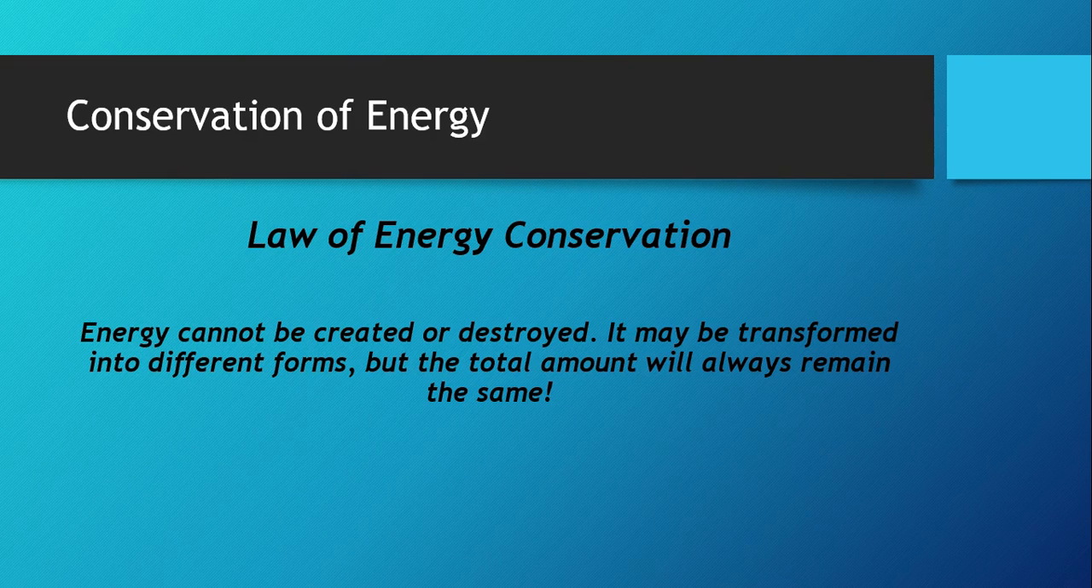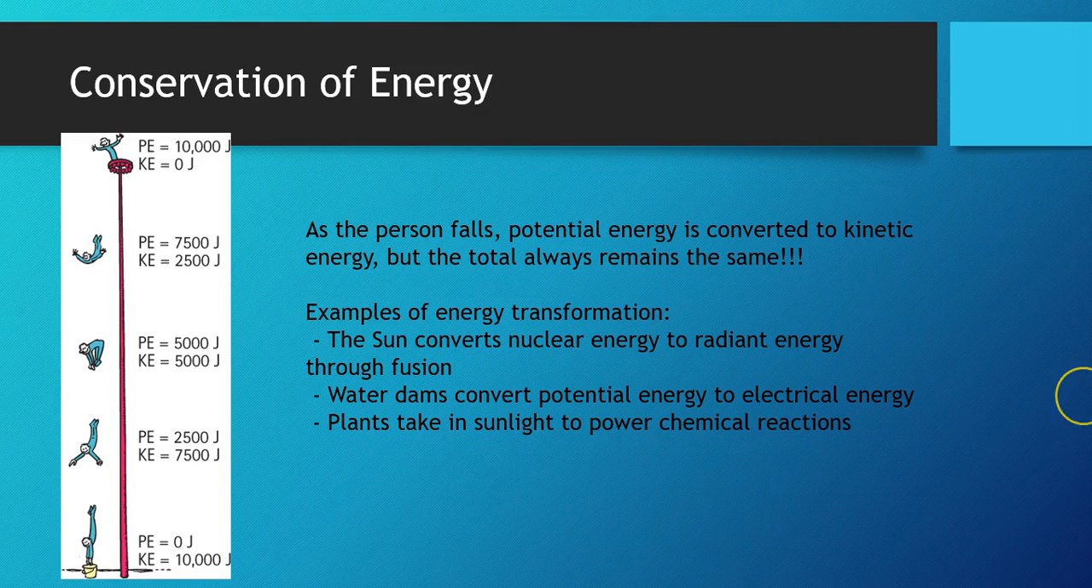A perfect example of this is what happens to the energy of an object as it falls. So as a person or an object falls, right? Let's say we start here at the top. He's going to jump into the bucket of water down at the bottom. At the top, he has some amount of gravitational potential energy, which is equal to 10,000 joules. M times G times H.